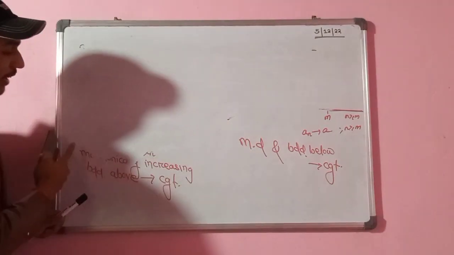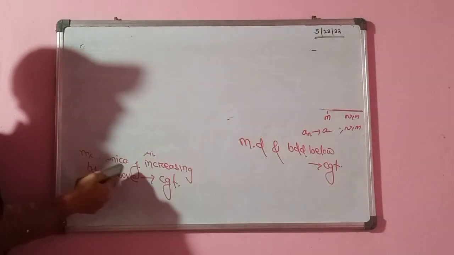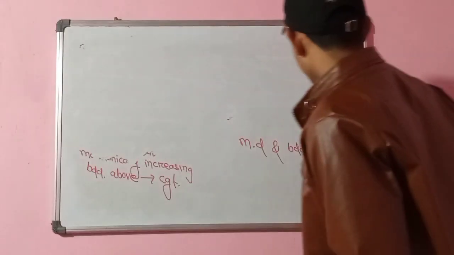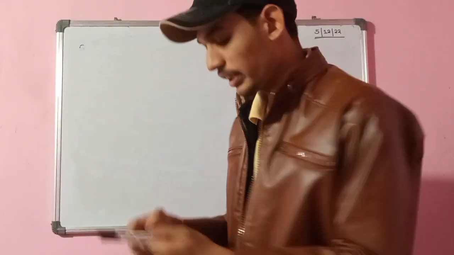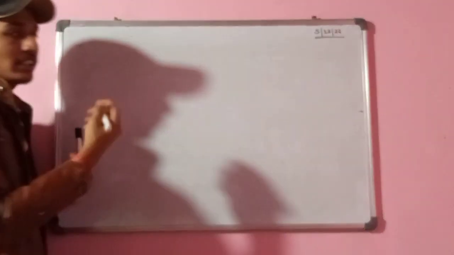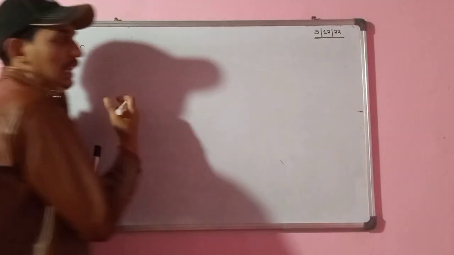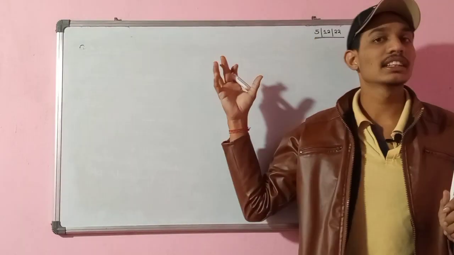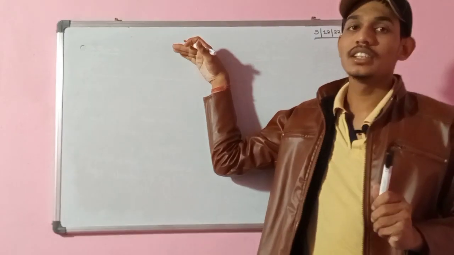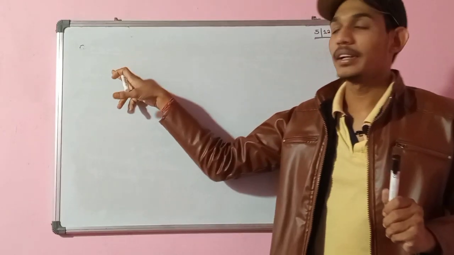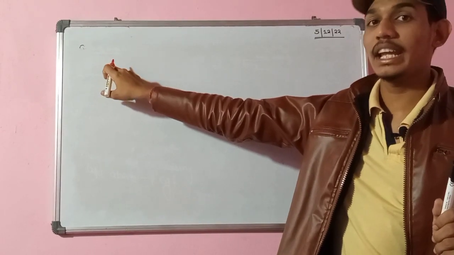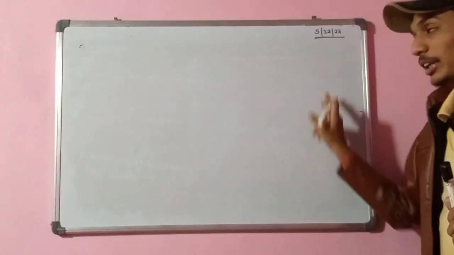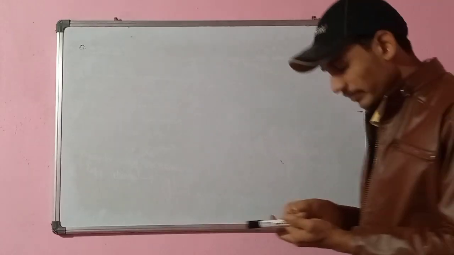So what will I prove? Every monotonically increasing bounded above sequence is convergent. I am not writing the question again, I am just telling: every monotonically increasing bounded above sequence will converge to its supremum. In the earlier case, where it was converging to A, A was the infimum. Here A is the supremum.